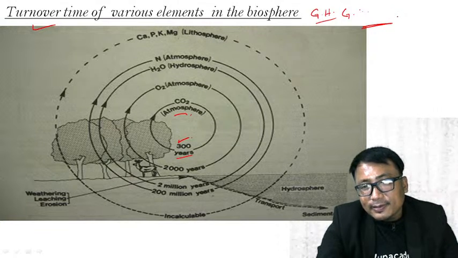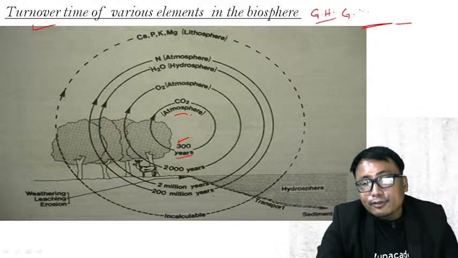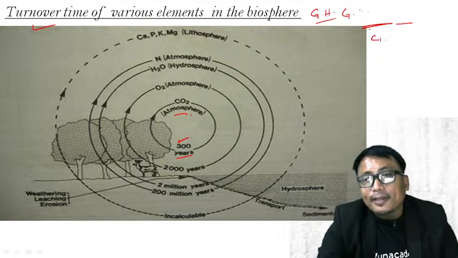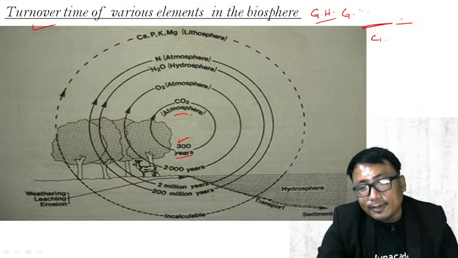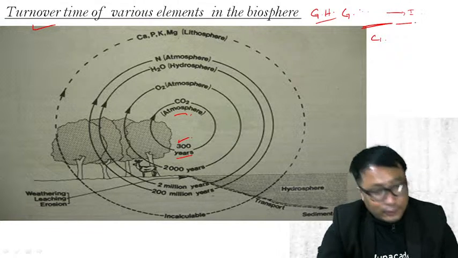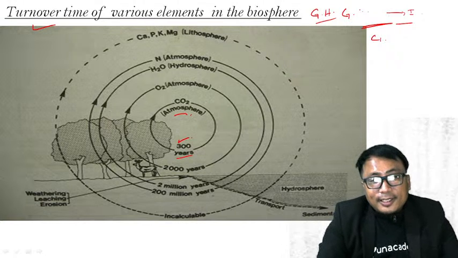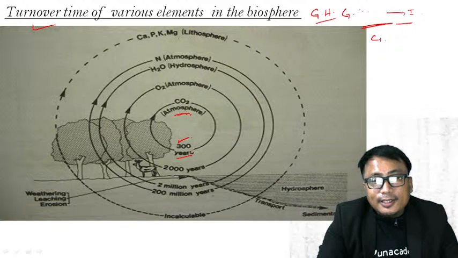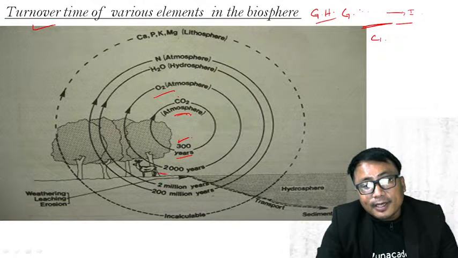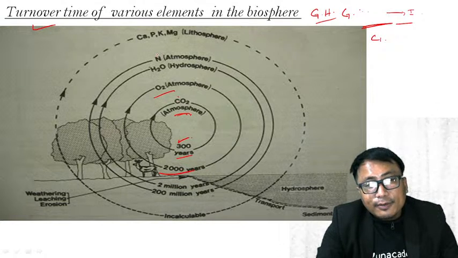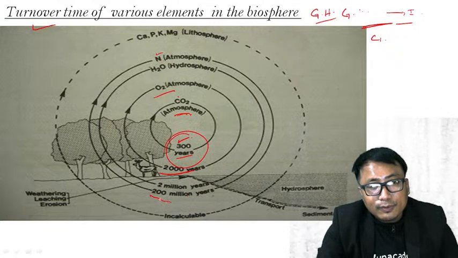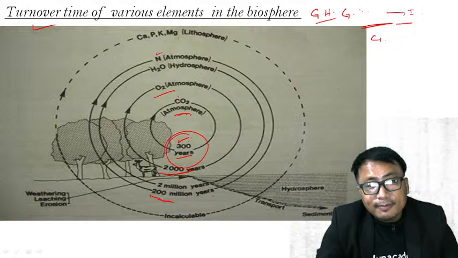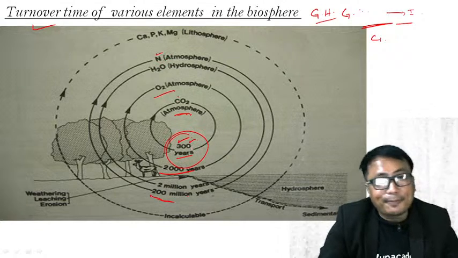climate change that we are experiencing today is not only because of the greenhouse gas that is generated by us now, but the cumulative effect of storing of this greenhouse gas in the atmosphere right from the time of the industrial revolution. Clear? Now, CO2 turnaround time is around 300 years. Oxygen turnaround time is around 2000 years. Nitrogen turnaround time is around 200 million years. You compare 300 years with 200 million years. It is a very, very small time period.